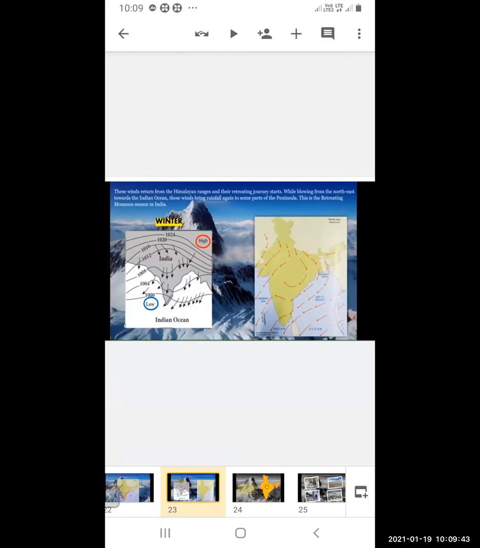These winds bring rainfall again to some parts of the peninsula. So while returning, they bring rainfall to certain parts of the peninsula. You know, in the peninsula region we have seen the interior part. This is the retreating season in India.